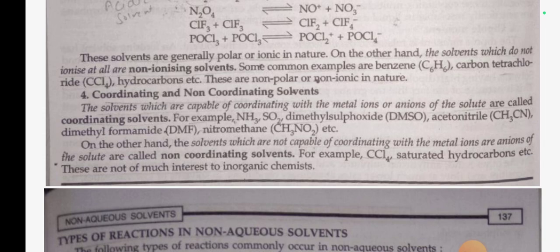On the other hand, the solvents which are not capable of coordinating with the metal ion or anion of the solute are called non-coordinating solvents. For example, CCl4, saturated hydrocarbon, etc. These are not of much interest to the inorganic chemist.